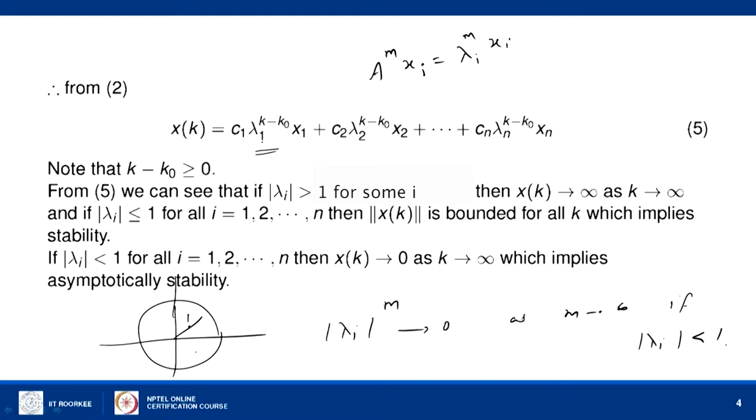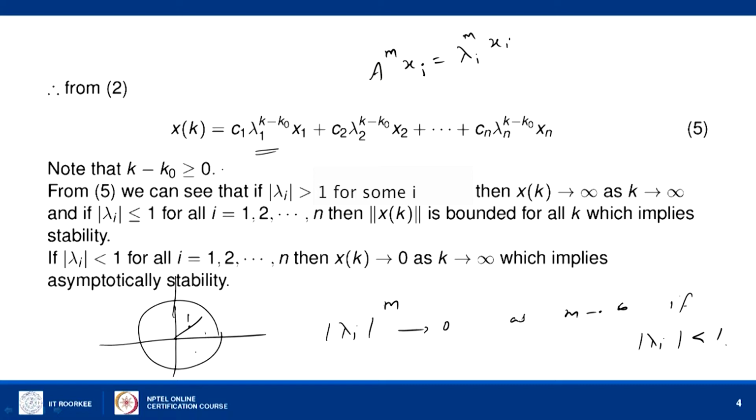And if the modulus of any of the eigenvalues is equal to 1, we can see that that particular term is always a constant. If you take the modulus and it is equal to 1, that particular term is constant, and if the remaining eigenvalues are inside the unit circle, the remaining terms will tend to 0.